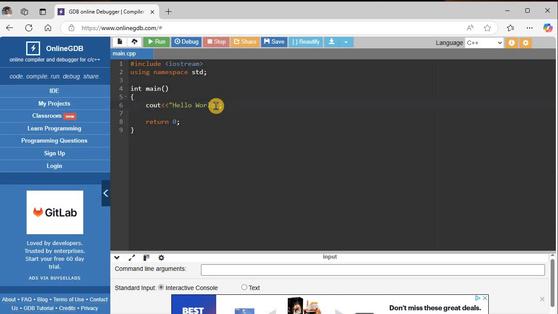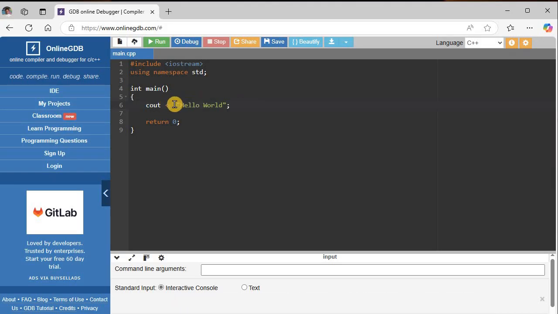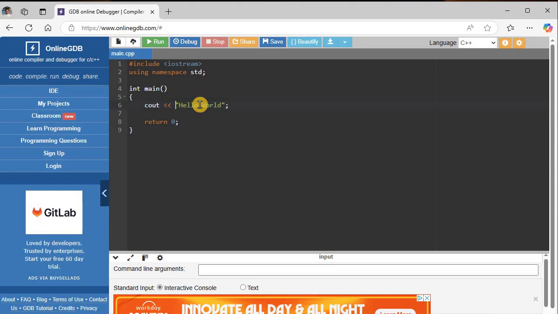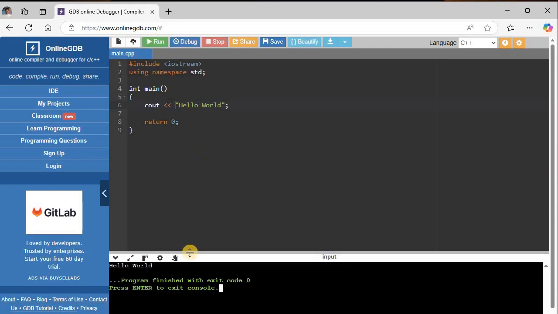Okay, so the cout. I usually put an extra space right here, but in between the two less than signs, which is the redirect. And so anyway, I'm just going to hit run to run it, and there it is. The output is hello world. Okay, so now let's play around with this.